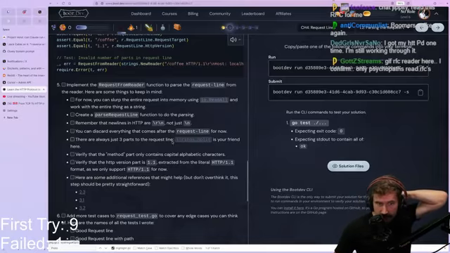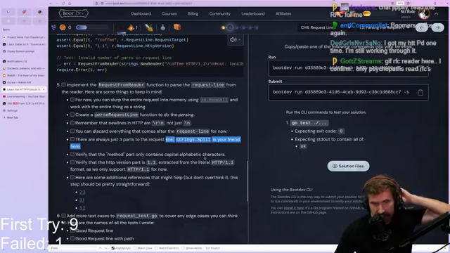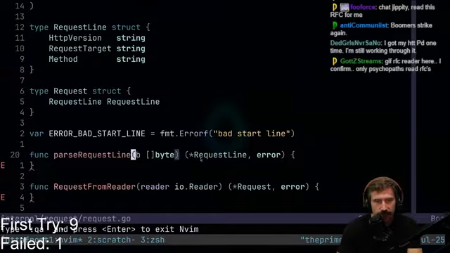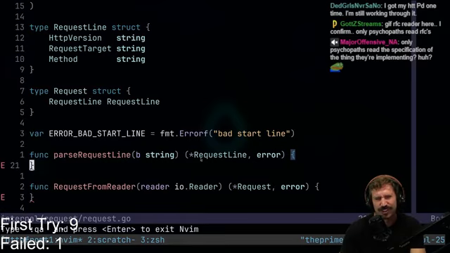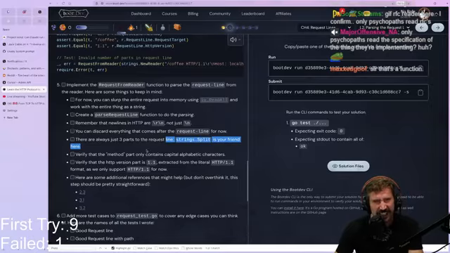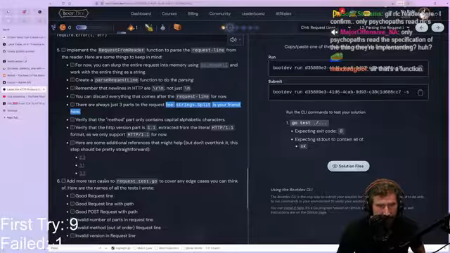Okay, so interesting. You're using string.split. I would use bytes.split, but I guess we can use string. We'll use just string. We don't have to concern ourselves with strings or with bytes. Verify that the method part only contains capital alphanumeric characters. Right. Verify that the HTTP version is 1.1. Yep. All right. Here are some additional references that might help, but don't overthink it. This step should be pretty straightforward.